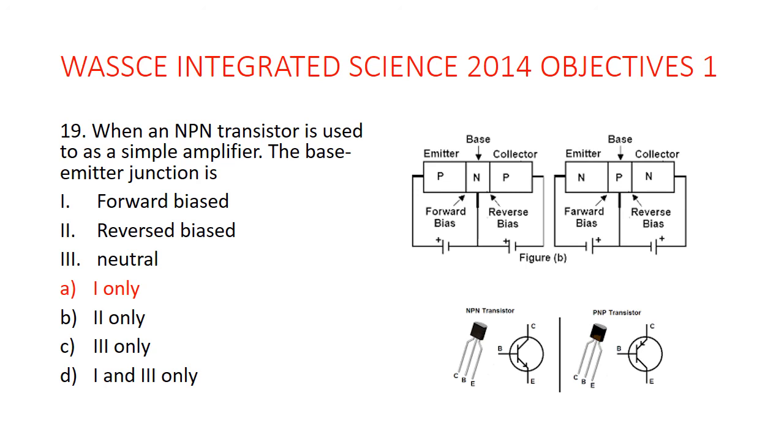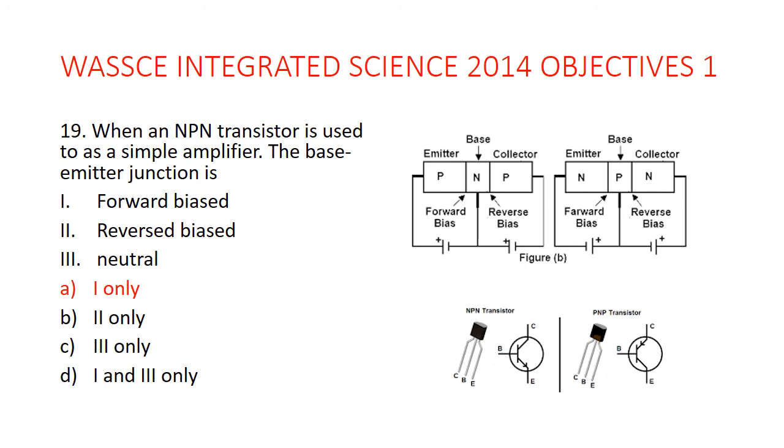Now under electronics, when we say a component is forward biased or a circuit is forward biased, what we mean is that the positive side of the component is connected to the positive side of the battery, and then the negative side of that component is also connected to the negative side of the battery. So if you check on the second diagram illustration for the NPN, you see that the negative side of the battery is connecting to the N side, which is the negative, the N in NPN standing for negative, and then the P, which is the positive, connecting to the positive side of the battery.